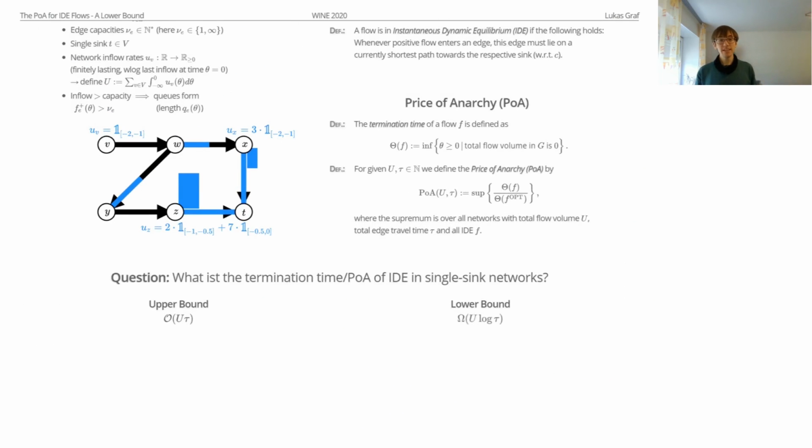And now, as you see, there's still a bit of a difference between upper bound and lower bound, so there's still work to do. They are not tight yet, but we have some idea now in between which bounds IDE flows always lie, right? How bad can they become? Well, somewhere in between these two bounds.